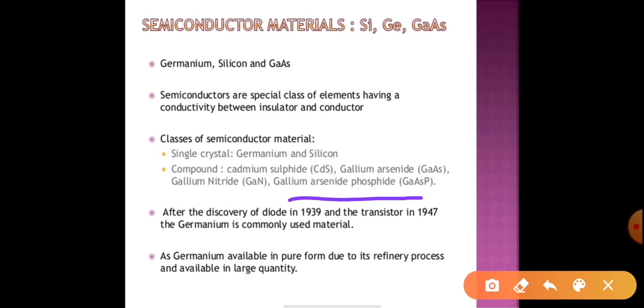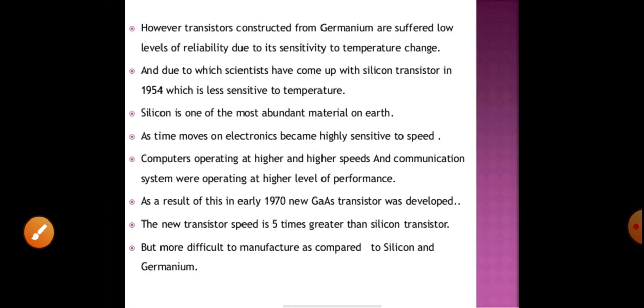We know it is yellow in color, so it is used for LEDs that glow yellow. Likewise, we use different kinds of material to illuminate different kinds of lights.